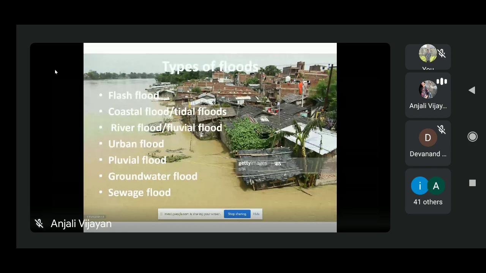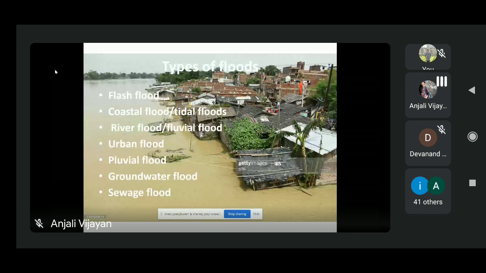Actually, we can prevent this flash flooding by making a good drainage system. If there is a very good drainage system, whatever excess water falls will move away. The rapid water can move large objects like cars, rocks, and trees, so these are very dangerous. The area covered by water in a flash flood is relatively small compared to other types of flooding, but it is concentrated in a small area and it can rise to a very high level.